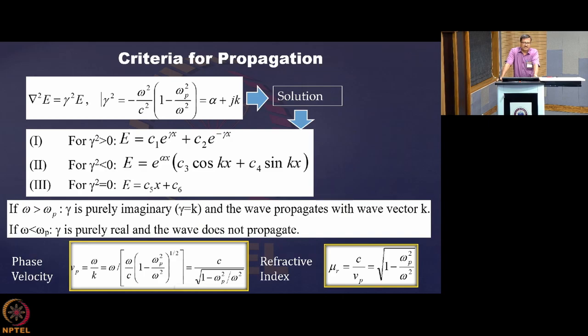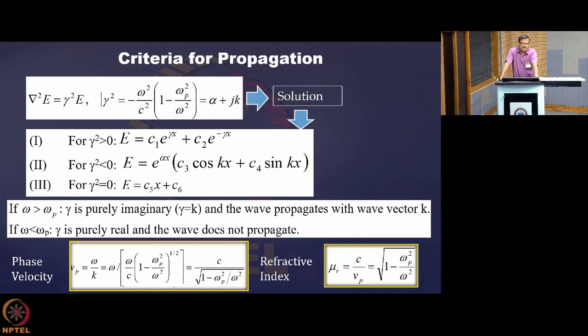So this gamma square is equal to alpha plus jk. If we want to write that, then there will be solutions when gamma square is greater than 0, gamma square is less than 0, and gamma square equal to 0.